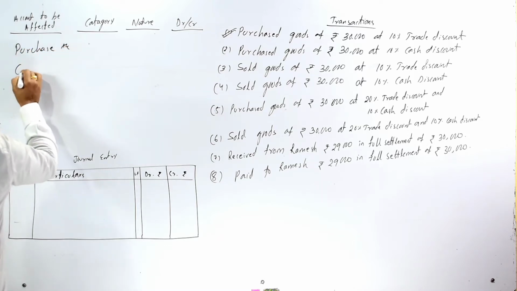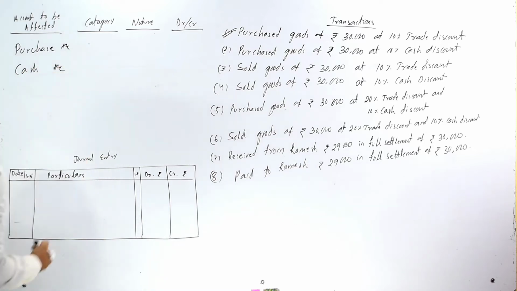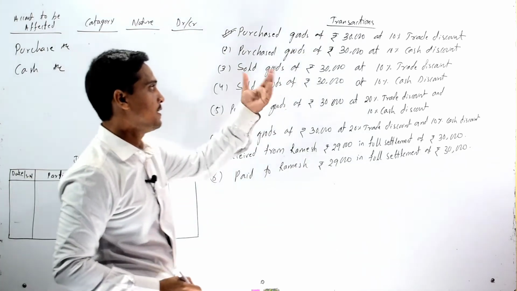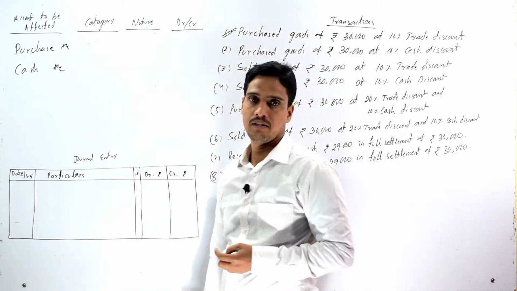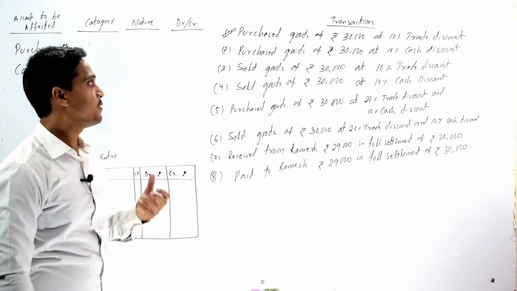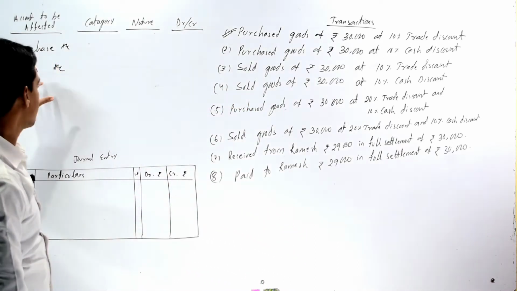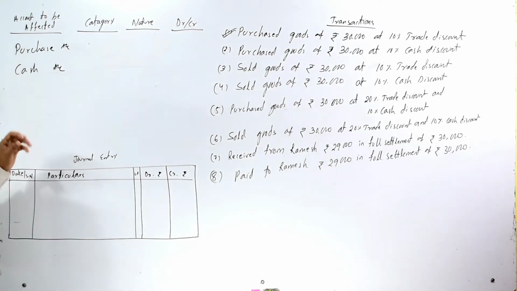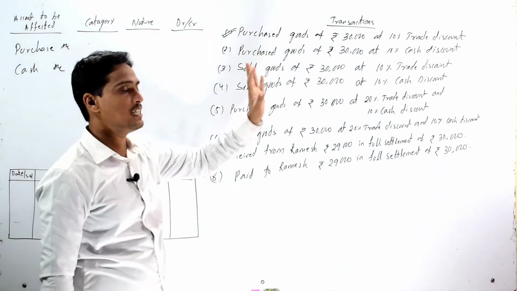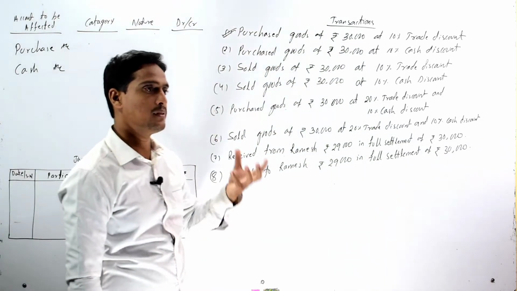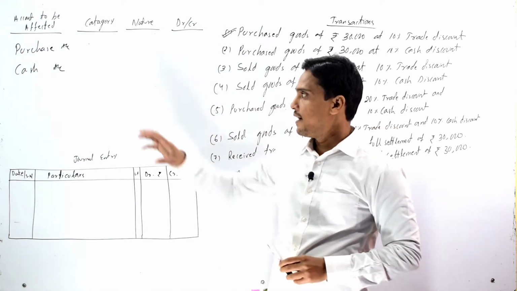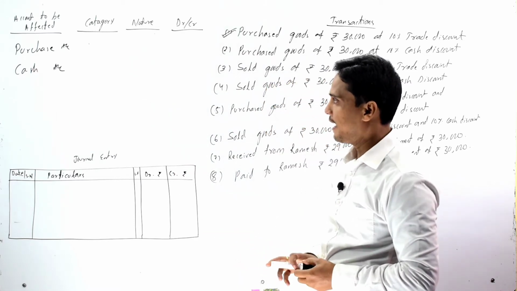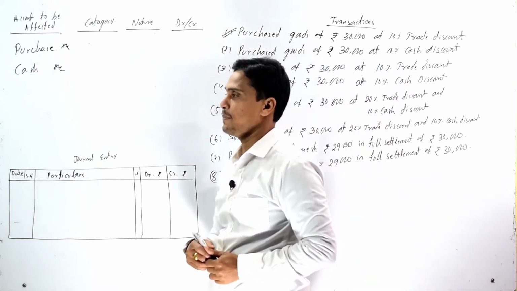and cash account should be affected, but when it is given that it is a credit transaction, or when the name of the supplier is given, then we should treat it as a credit transaction. In that case, our creditor's account or the name of the creditor's account should be affected. But as nothing is mentioned, we assume that it is a cash transaction. So in this particular transaction, our purchase account and cash account should be affected.